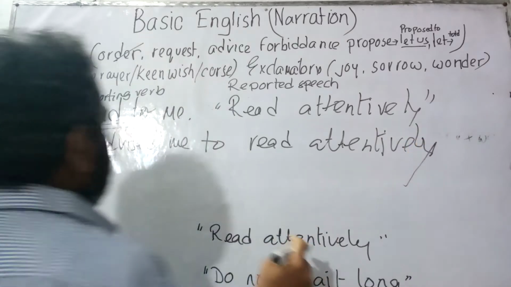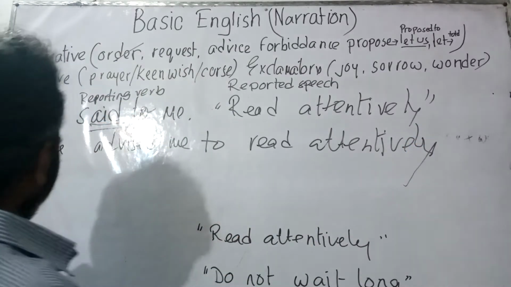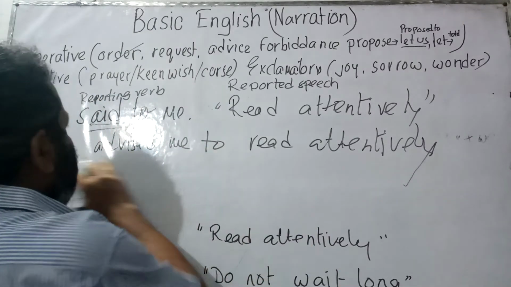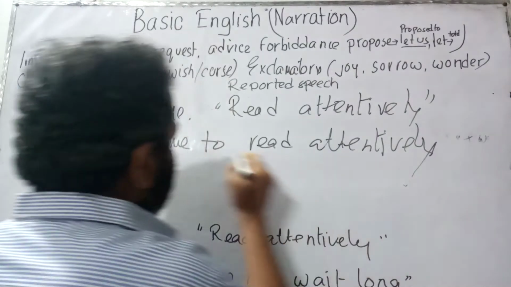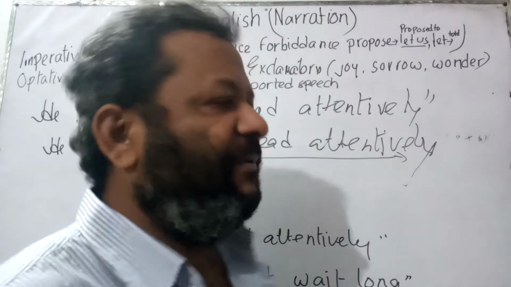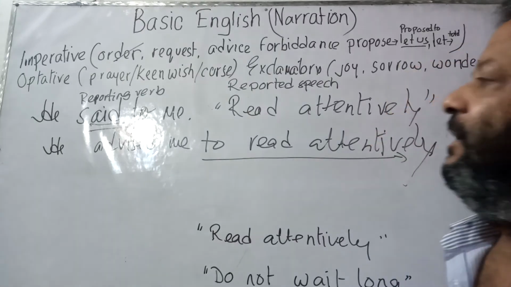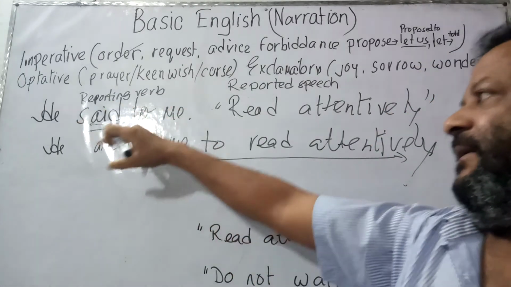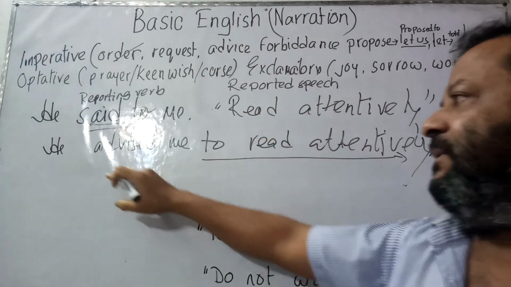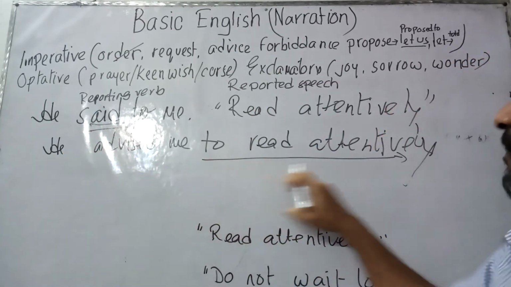Now, said to has been turned into advised me as it is. He advised me. Comma has been turned into to. He advised me to read attentively. Actually, this portion can be told as an infinitive part. Now, let us read from beginning to end. He said to me, read attentively. So it is an advice. So said to has been turned into advised. He advised me to read attentively.